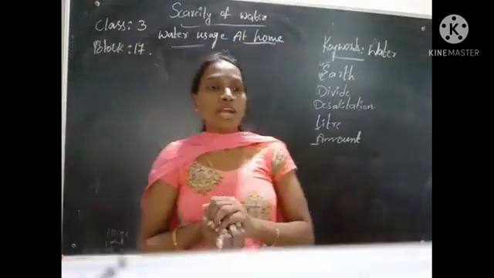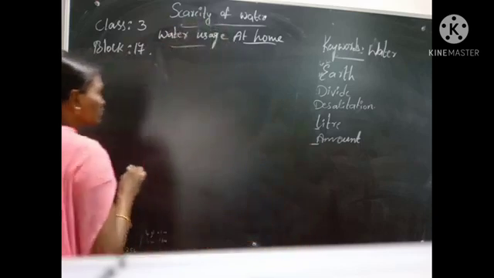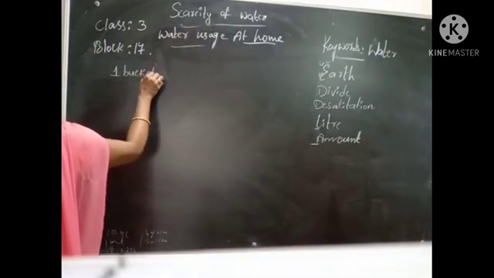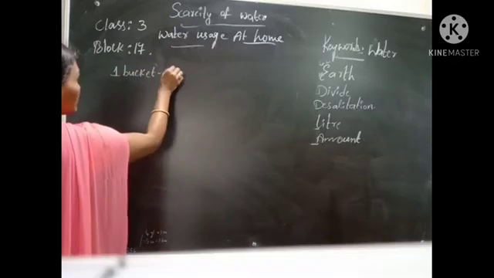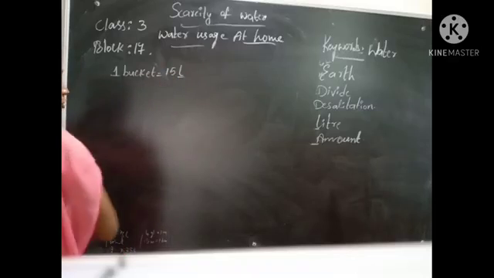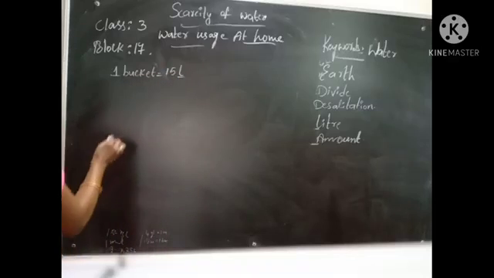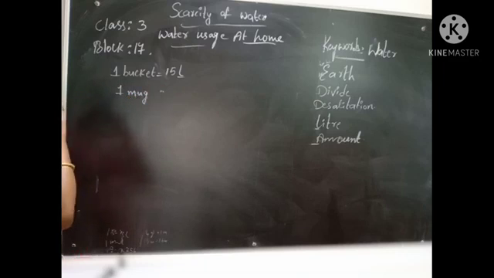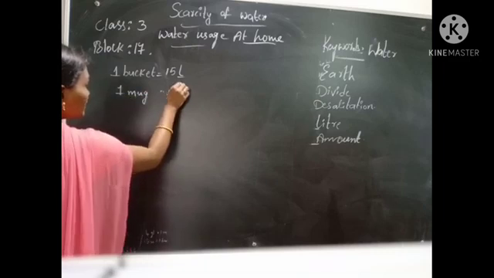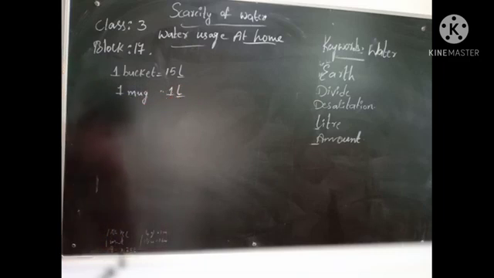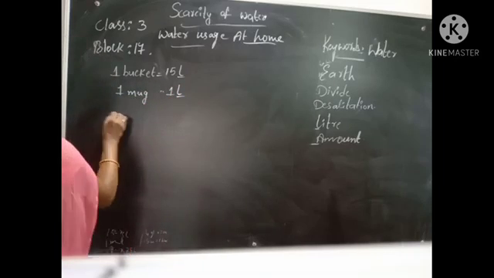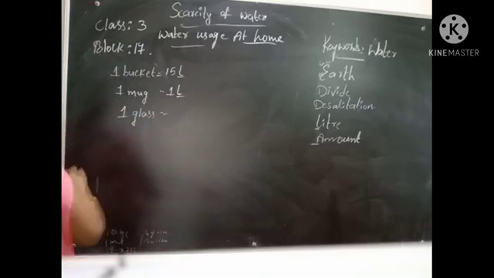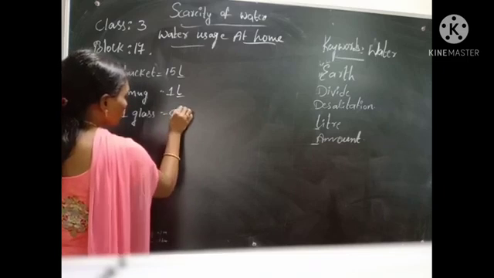Yes, children. Before we start that, I am going to write one thing. One bucket is equal to 50 liters. Okay, one bucket is equal to 50 liters, and one mug. One mug is equal to 1 liter. Okay, one mug is equal to 1 liter, and one glass. One glass is equal to 0.525 liters.